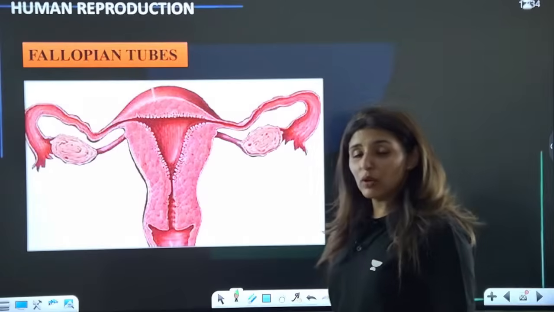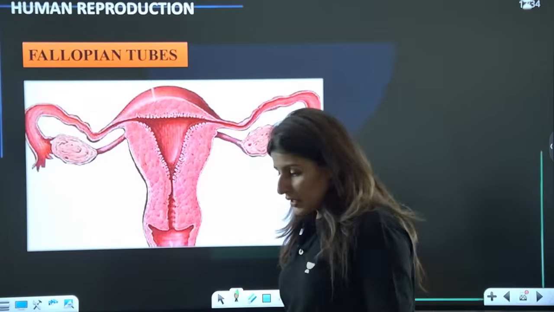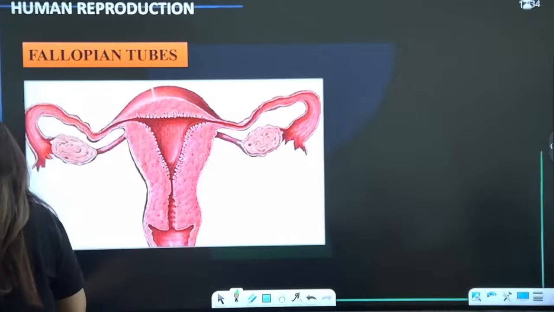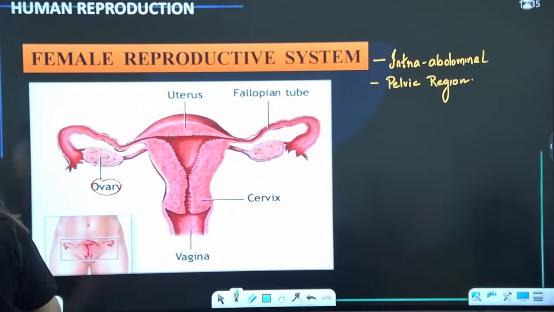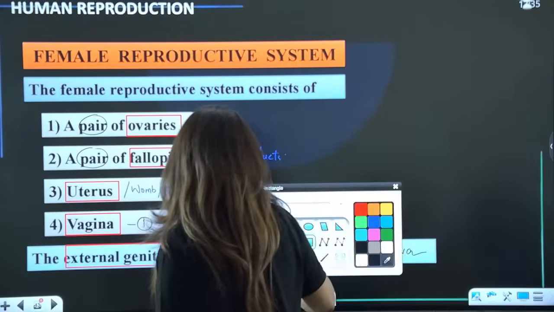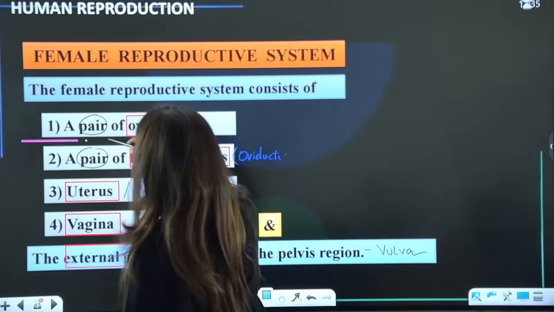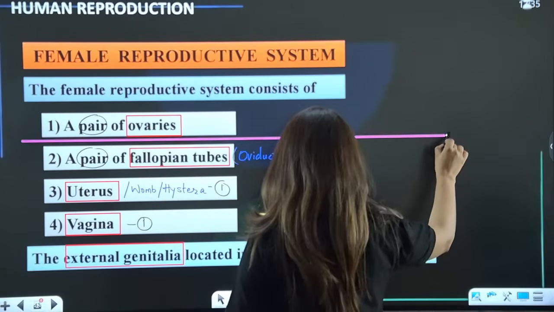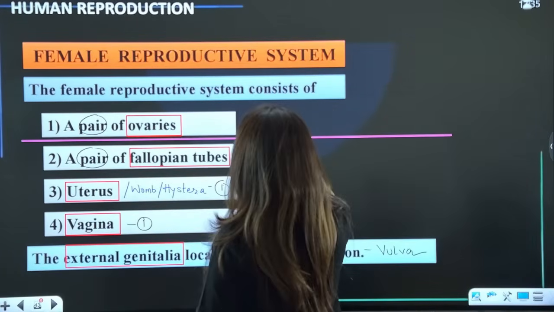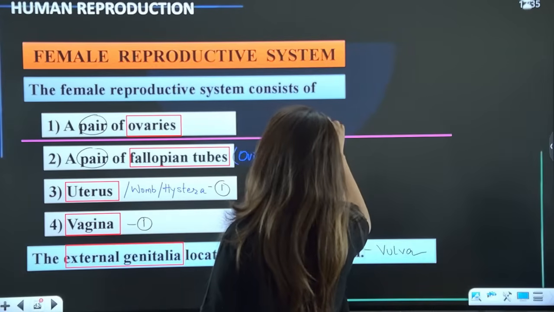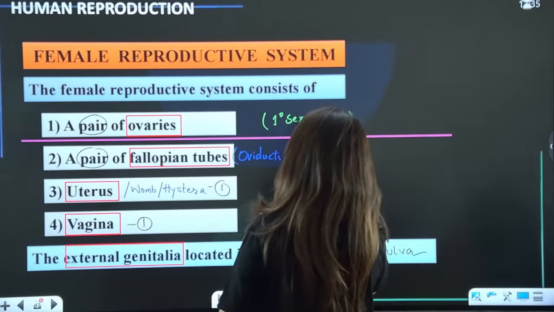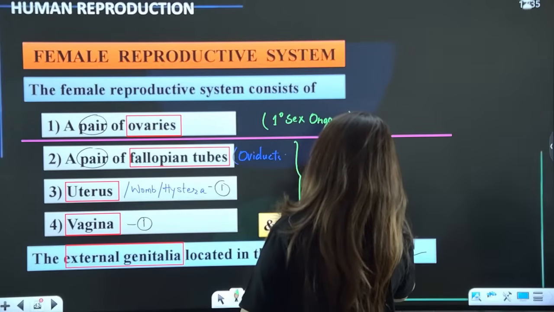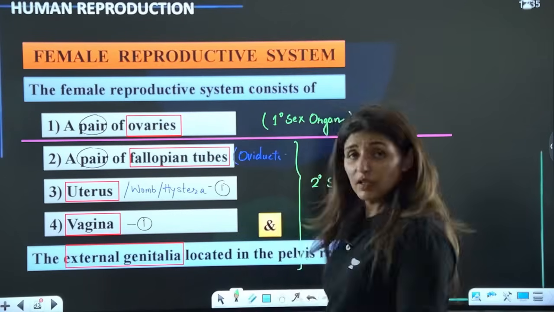Now guys, moving on, other than ovaries, now moving on to the structures. We have read about the different structures of it. So I've told you, like in case of males, we have seen that this part represents the primary sex organ of females. All these structures will represent the secondary sex organs. Yes, we've read about ovaries.